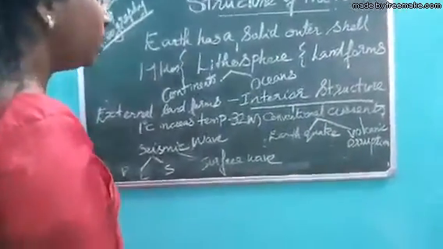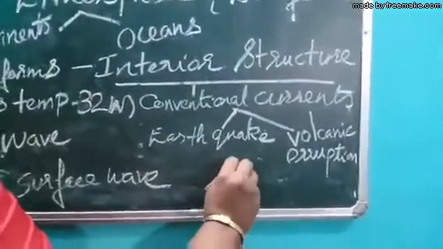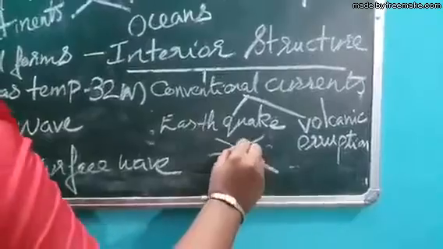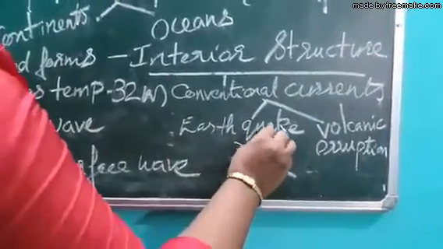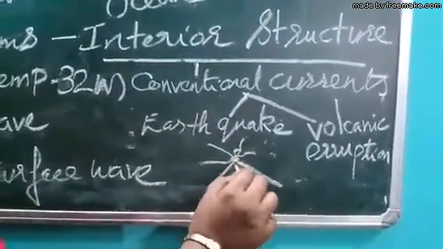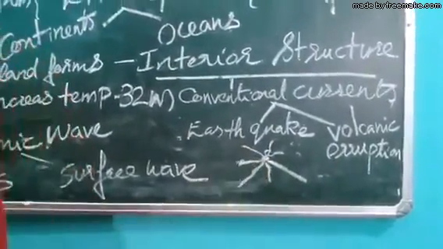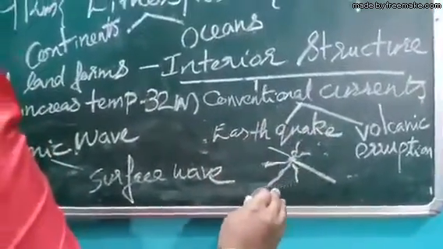So at the time of earthquake, the earthquake waves generate from one point and reach all directions. But these waves reach the surface at different times. They do not reach the surface at the same time. By learning the nature of these waves, scientists have learned about the interior structure of the earth.